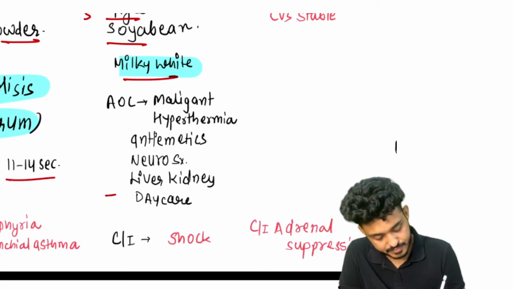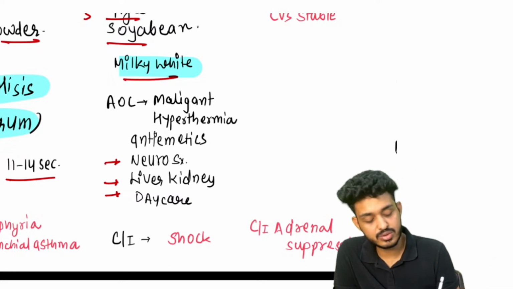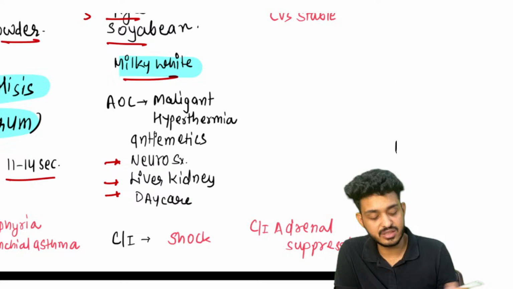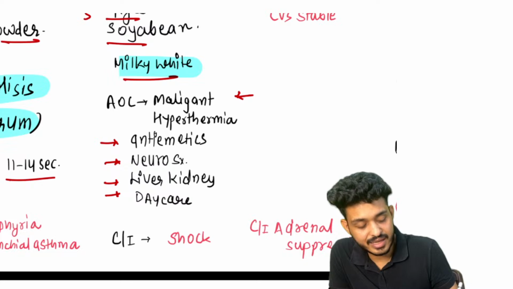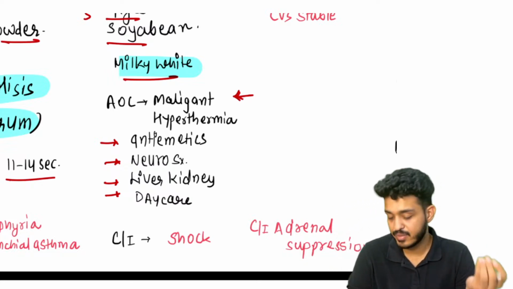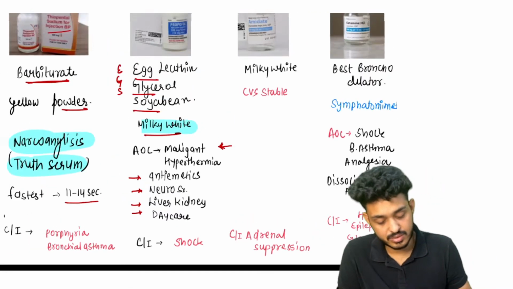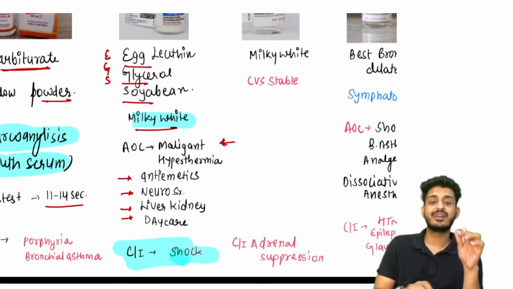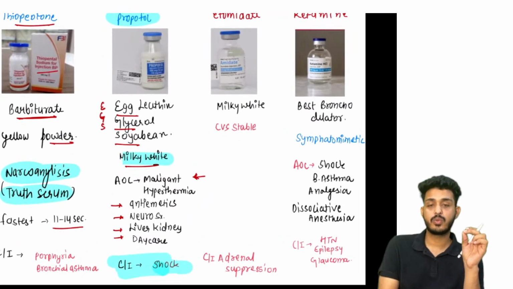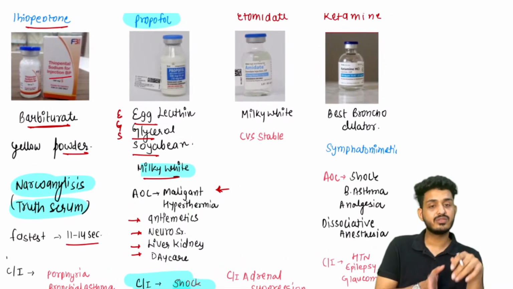Daycare surgery, agent of choice. Liver and kidney damage, agent of choice. Neurosurgery, agent of choice. It can be used as an antiemetic as well, because after this there is decreased chance of vomiting, right? And it can be the agent of choice in patients with malignant hyperthermia, which we have already done. So these are the important points. But the contraindication you always need to remember is shock. In a shock patient, we cannot use propofol. Otherwise, propofol is a very safe drug that we utilize in most cases of daycare surgery.